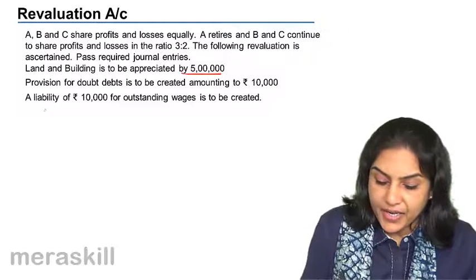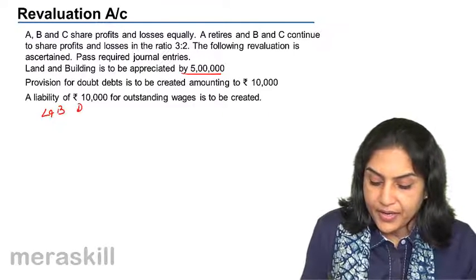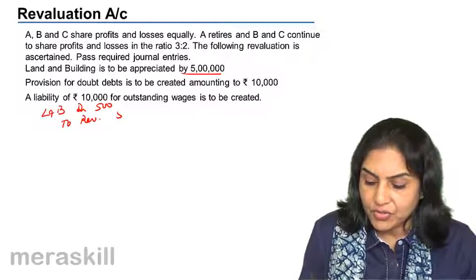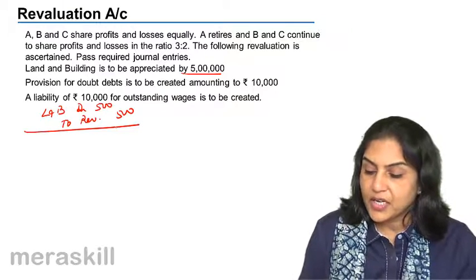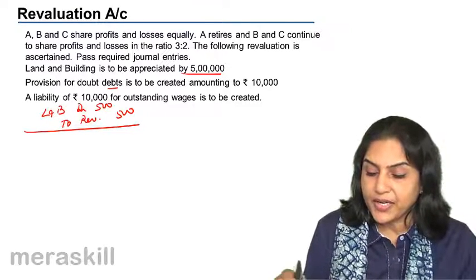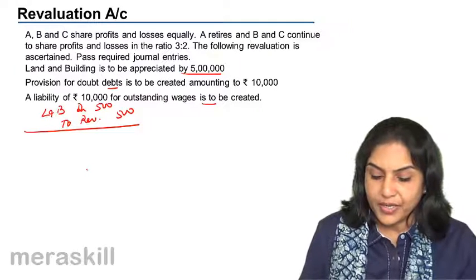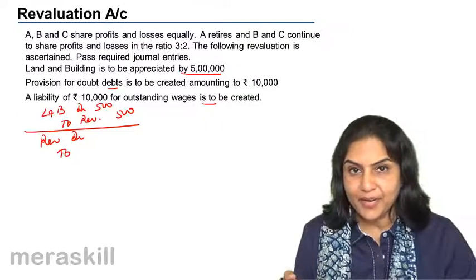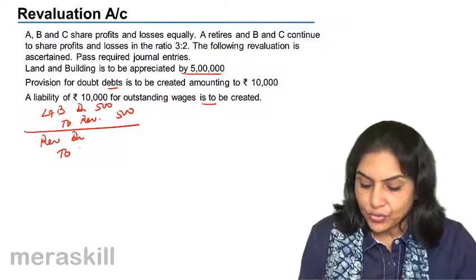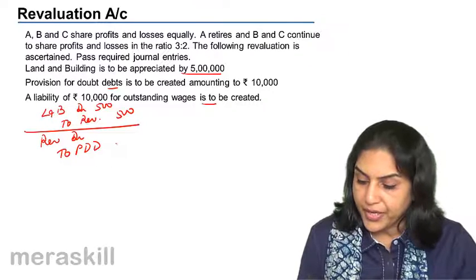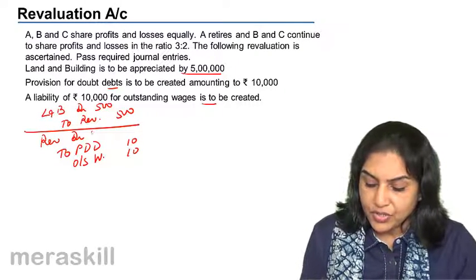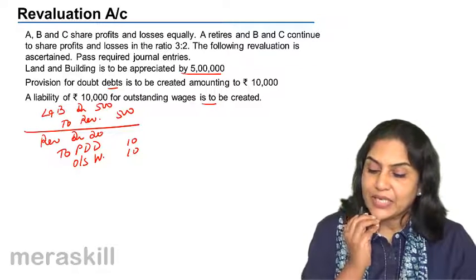Land and building increase. So land and building debit 5 lakh to revaluation account. That's one. Next, provision for doubtful debts to be created and this liability also to be created. Therefore, revaluation account debit. Since liability is a credit balance, increase in liability we credit. Provision for doubtful debts amounting to 10,000 and outstanding wages also 10,000. Revaluation account debit 20,000.